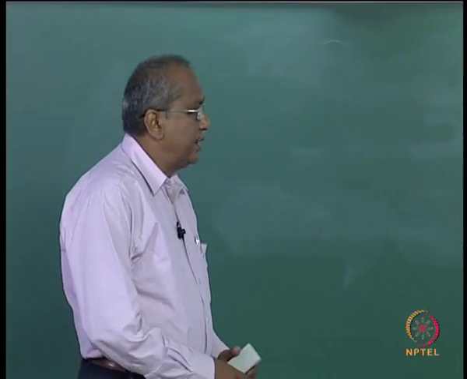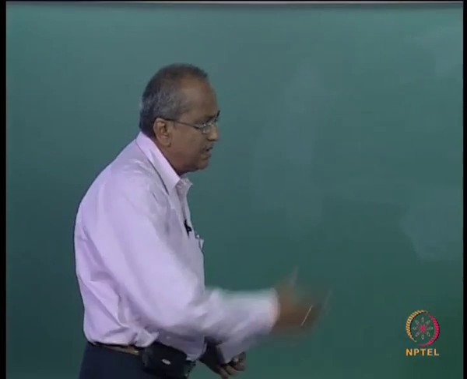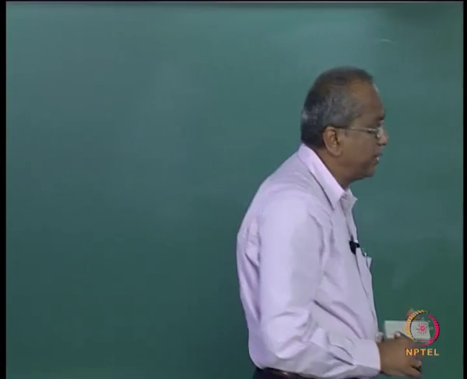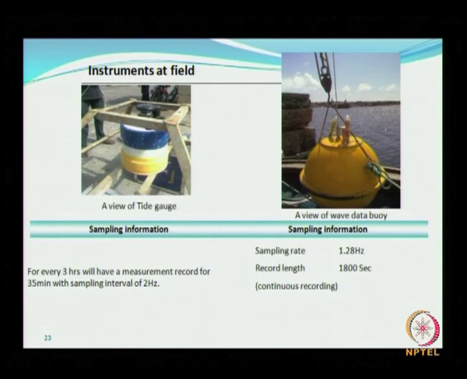So, instruments used. I will just give a small explanation about this. Usually you have a wave rider buoy. When they say wave rider buoy, that means it is not going to measure the directions. If it is installed in a particular location, at that location it will give the wave elevation record.